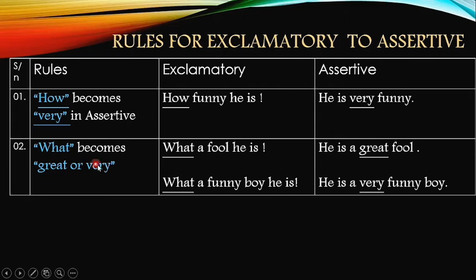The second rule says "what" becomes "great" or "very". If we have "what" at the beginning of an exclamatory sentence, it would become "great" or "very". For example, what a fool he is. He is a great fool. What a funny boy he is. Here we have the noun and pronoun at the same time. That's why we are going to use "very" over here. He is a very funny boy.